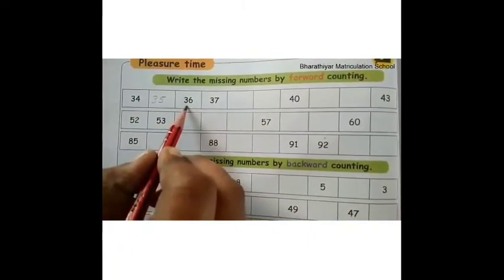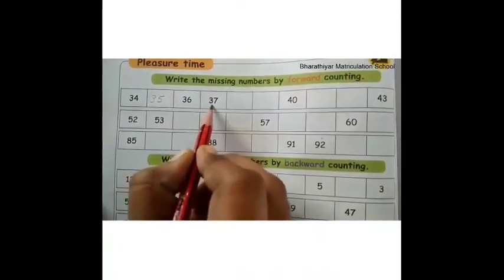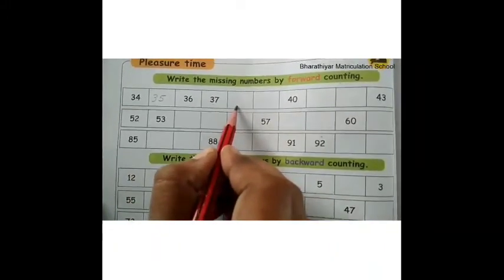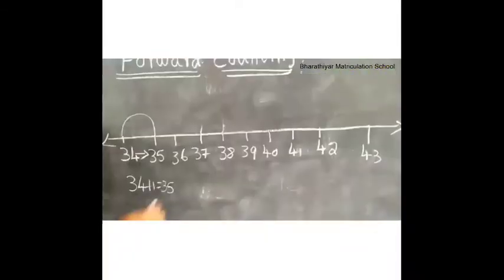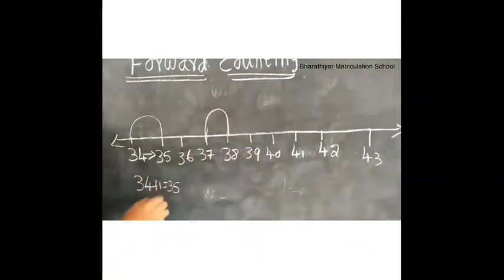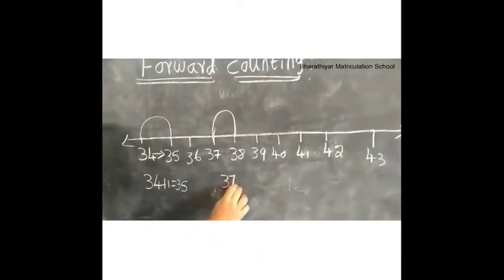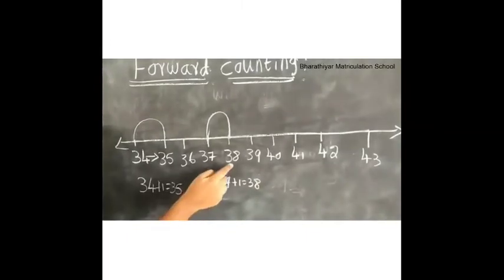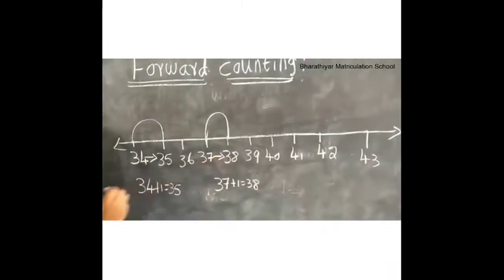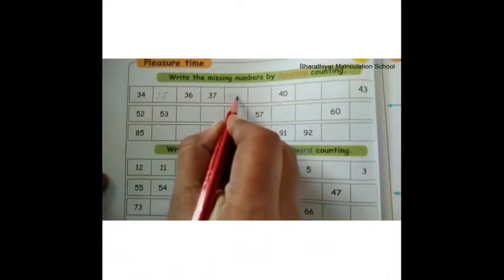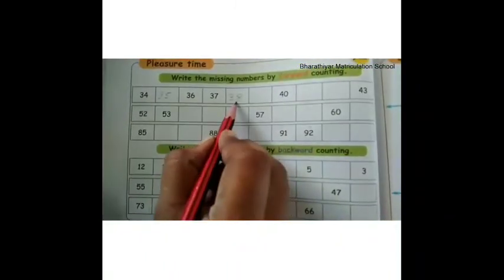The forward number of 36 is 37. Then number 37. What is the forward number of 37? If we add one more number to 37, we get 38. That is 37 plus 1 is equal to 38. Therefore, 38 is the forward number of 37. So, write 38 here. Then number 38.